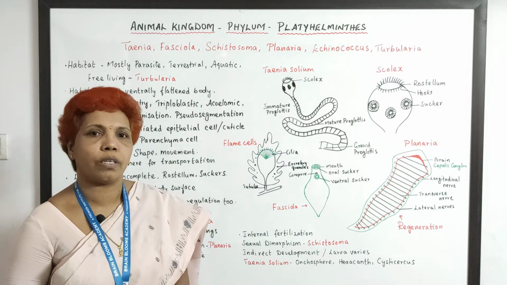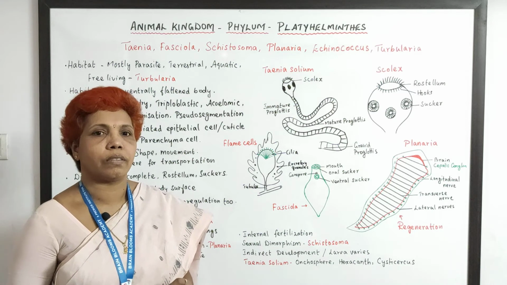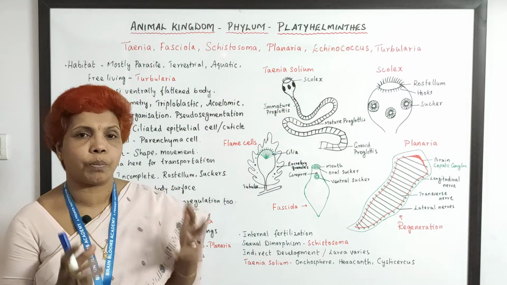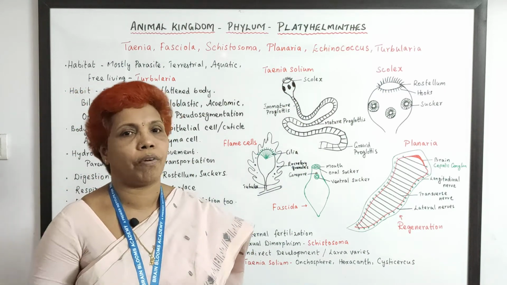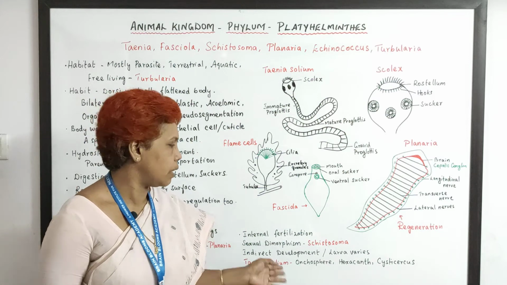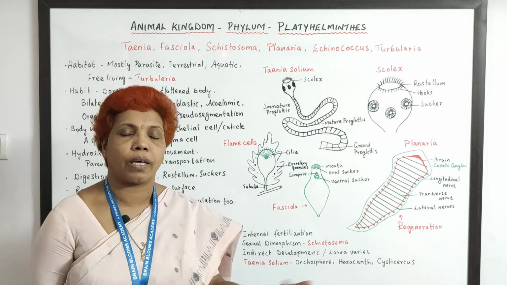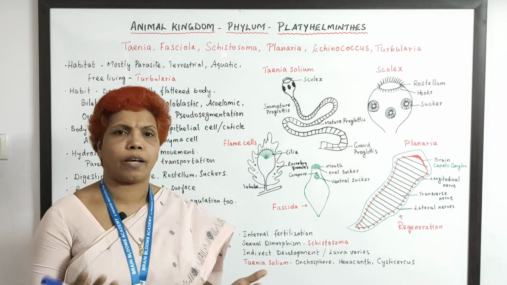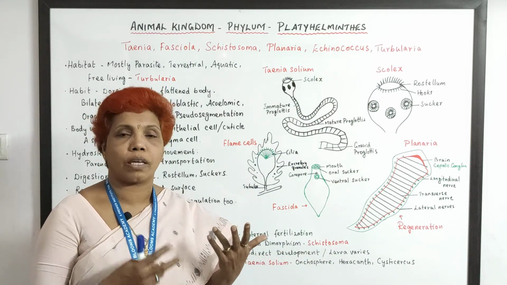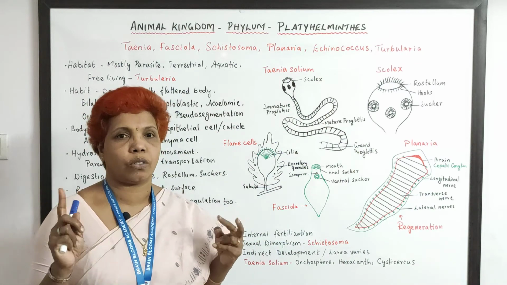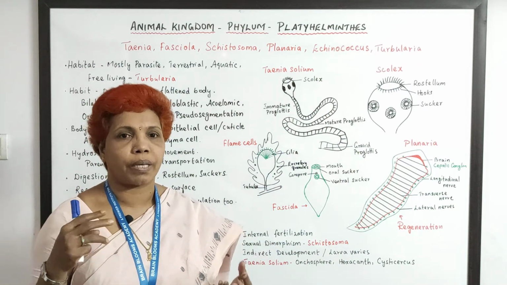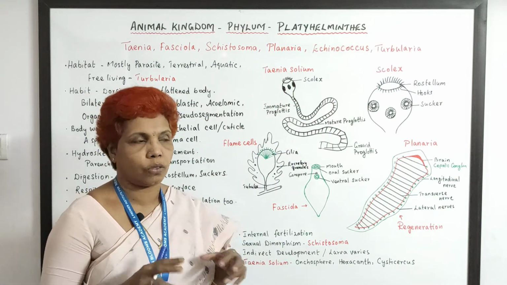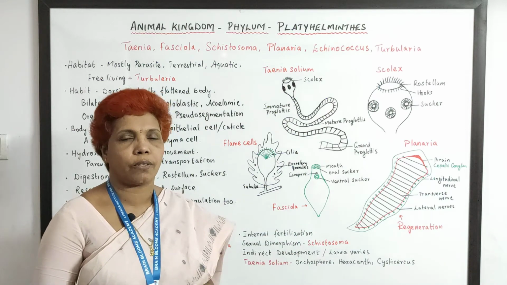So internal fertilization is very common, but the growth is not direct. Indirect growth is there, and in the same species they exhibit different types of larvae. For example, I've just written here Taenia solium: oncosphere larva, hexacanth embryo, and then cysticercus larva. These different larvae appear to complete their life cycle. See, Taenia solium lives in two different hosts, human being as well as the pig. When they live in two different hosts, it is called digenetic. So the digenetic condition is exhibited by this.